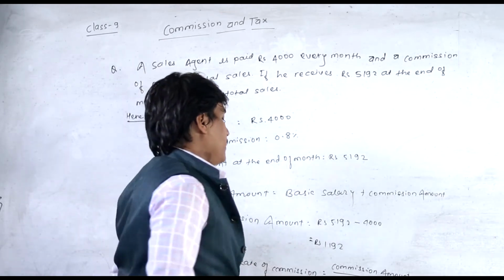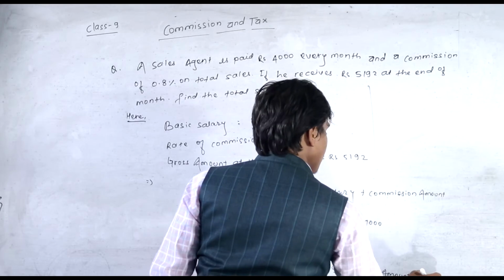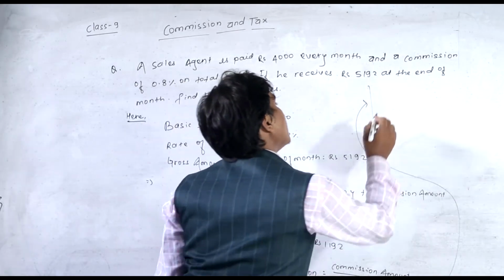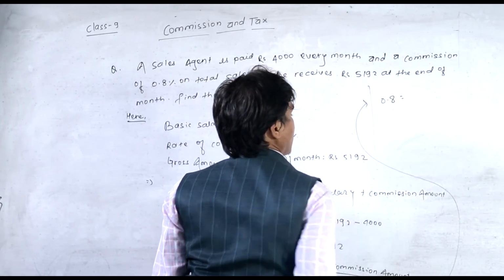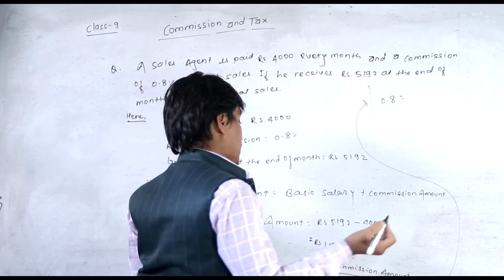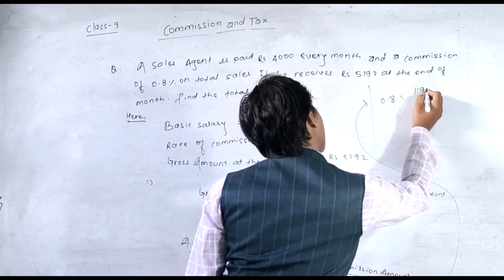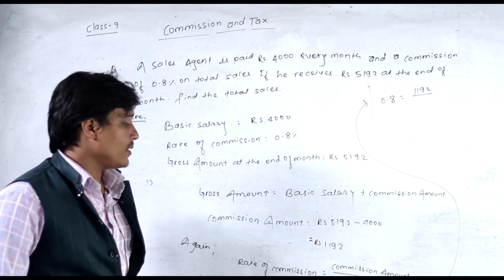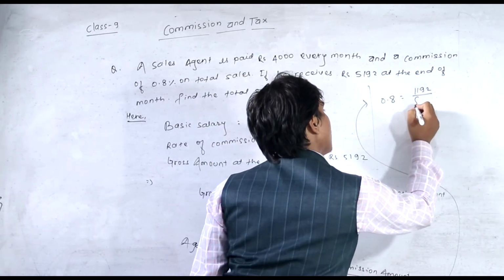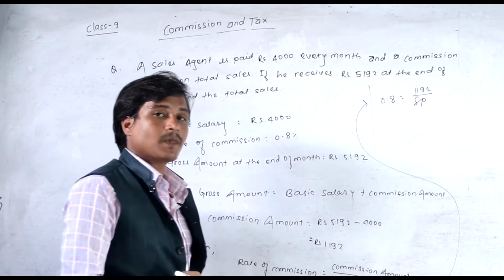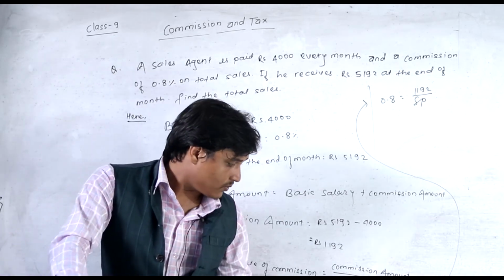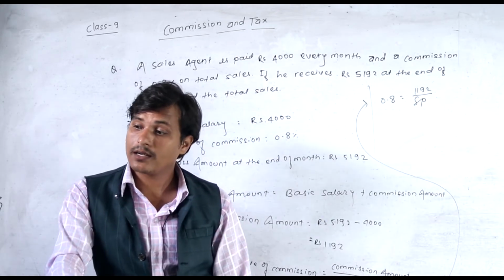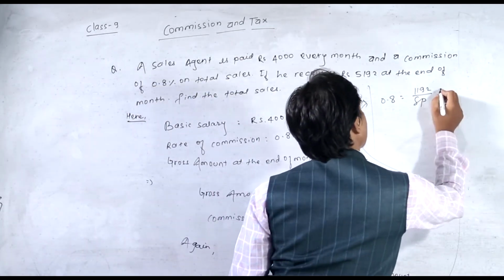From here the rate of commission is given, that is 0.8, equal to the commission amount also given, 1192, upon SP. 1192 is your commission amount, and SP, the selling price of the total sales made by the agent, we have to find, multiplied by 100.